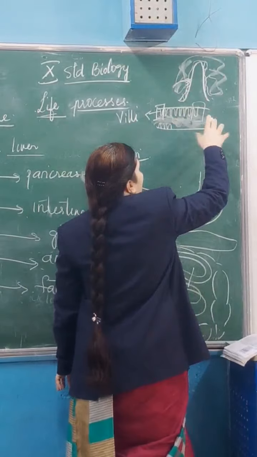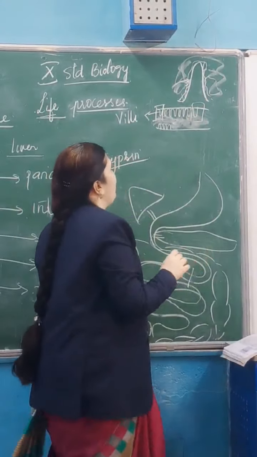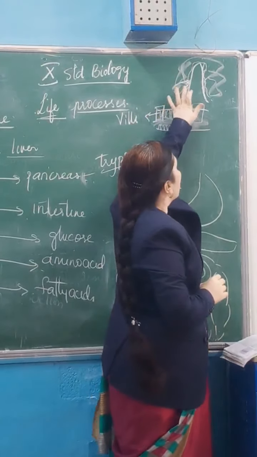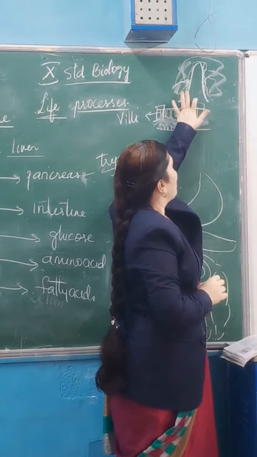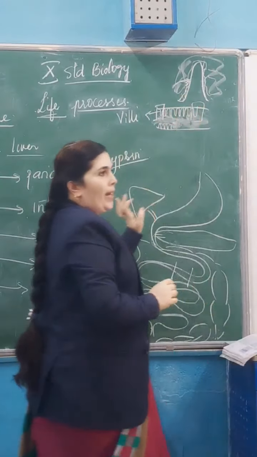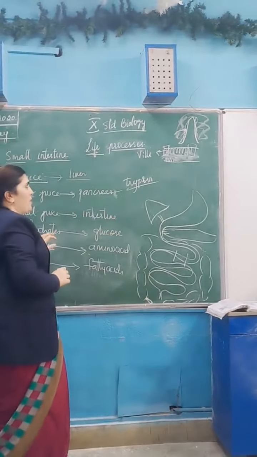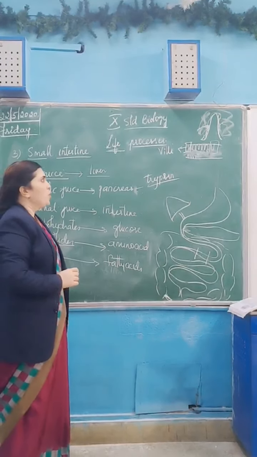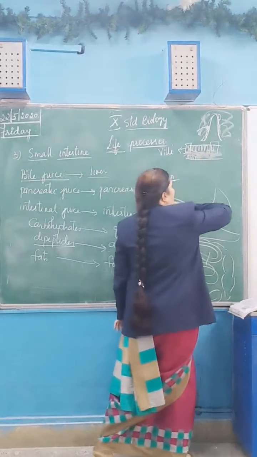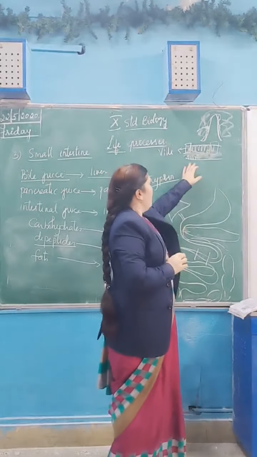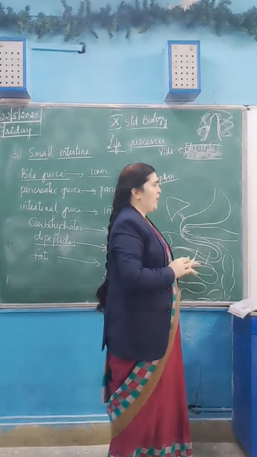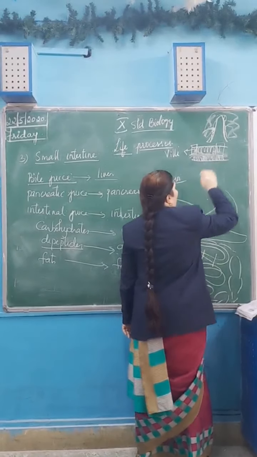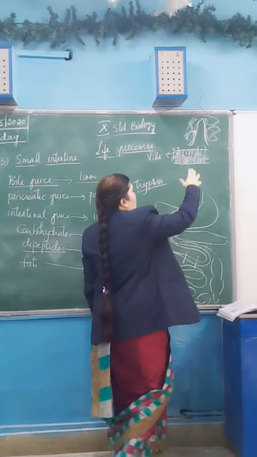When the food is moving around those capillaries, only the nutrients will be absorbed. The nutrients go inside the blood vessels and mix with the blood. As the blood goes into different parts of the body, it supplies all these nutrients to the tissues. Why does the villi have to be present? The villi increase the surface area of the small intestine. Millions of villi are present, fully covered with blood vessels.